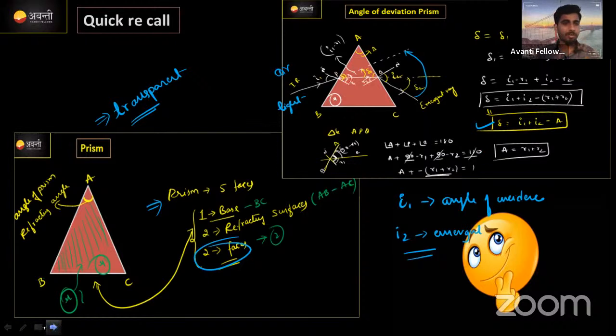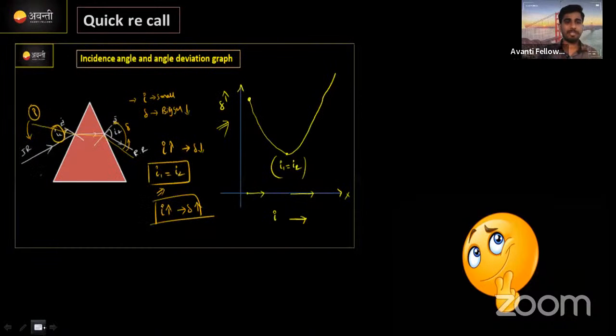And later on, what did we discuss in the graph? Correct, na, what all was discussed in the graph? Actually, when a ray of light is incident on the prism, just imagine the ray of light which is incident, this is a normal line. Now, very close to the normal line means the angle of incidence is very small.